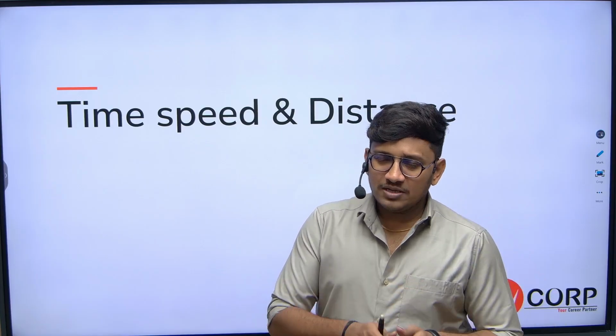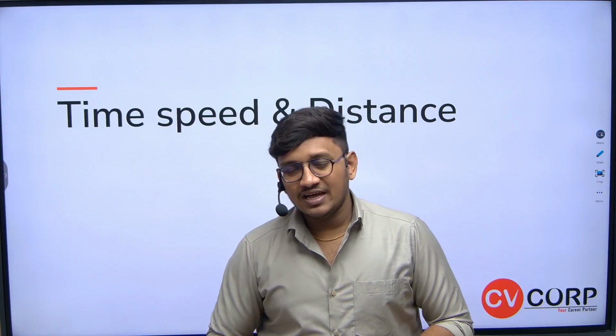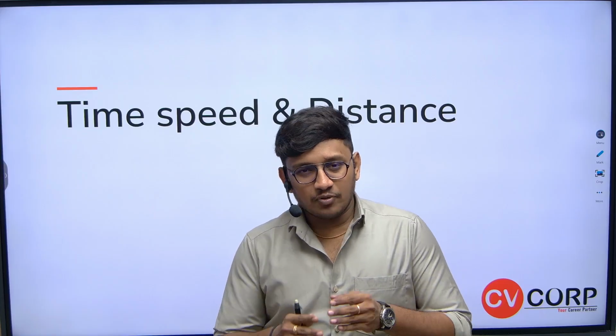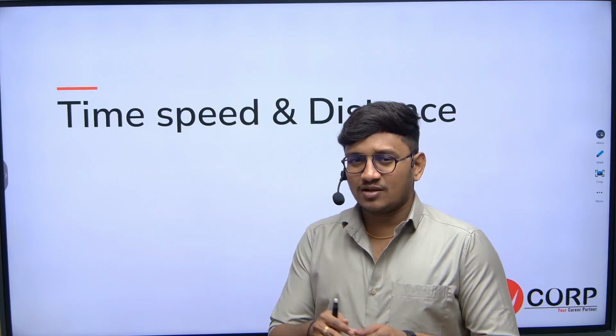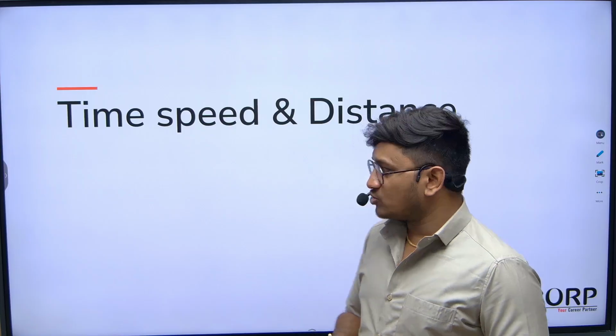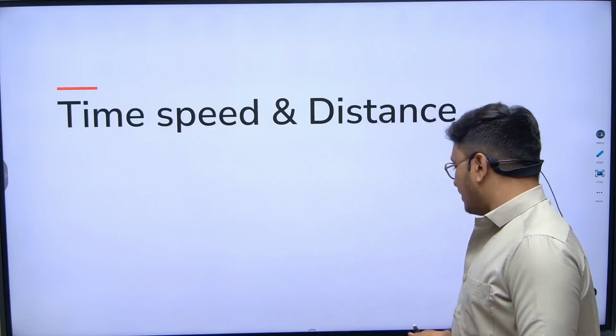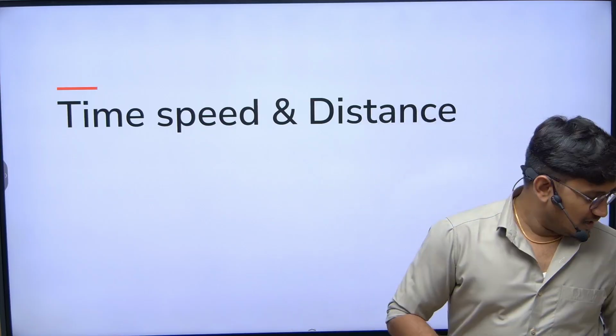So mostly problems on trains come under the relative speed concept, and problems on boats and streams come under the effective speed concept. We'll discuss these two things, so that you will get a little clarity about the concept. Okay, let me tell you